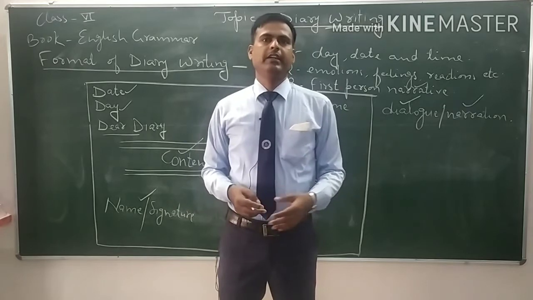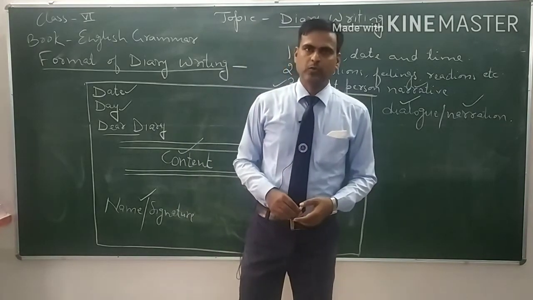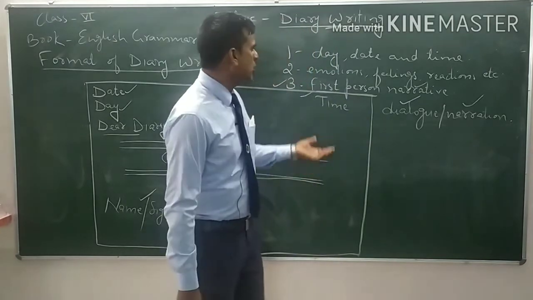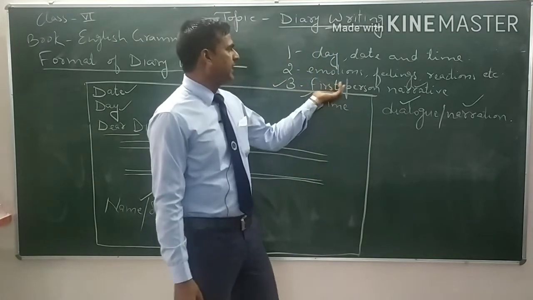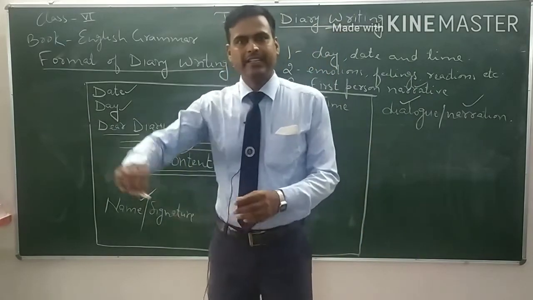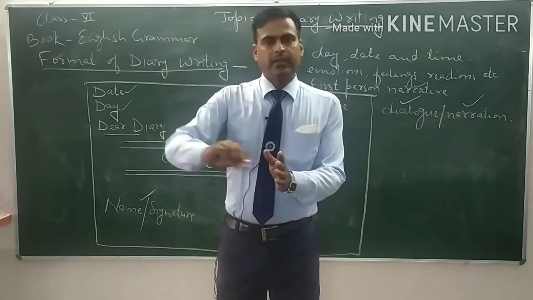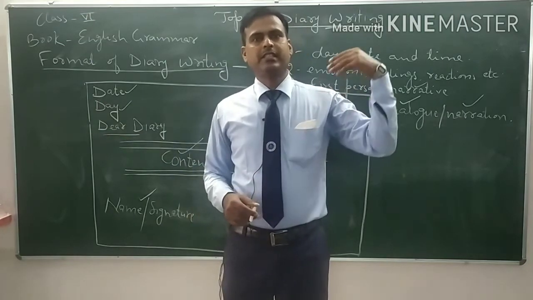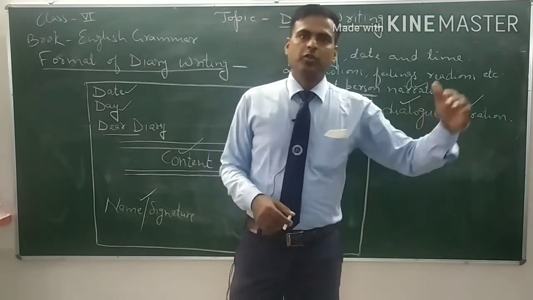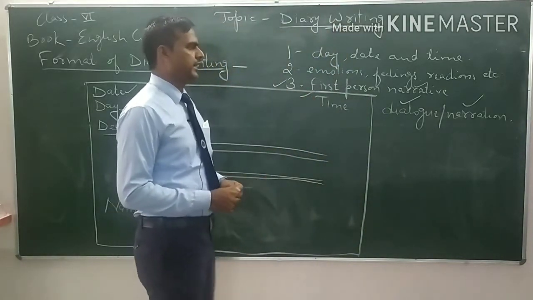For example, novels and short stories are always written in narrative form. So our diary would also be in first person narrative. We will tell the story of our experience of the day we are writing about.